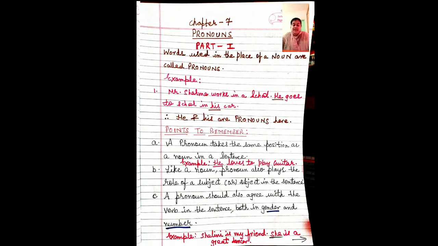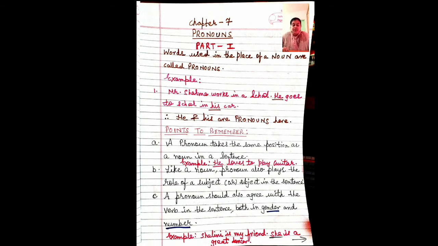If we write Shyam here, Shyam would be a noun. So instead of Shyam, what I'm adding here is he. So it is taking the place of a noun. Understood? I have made some points to remember so that you will understand in a more easy manner.